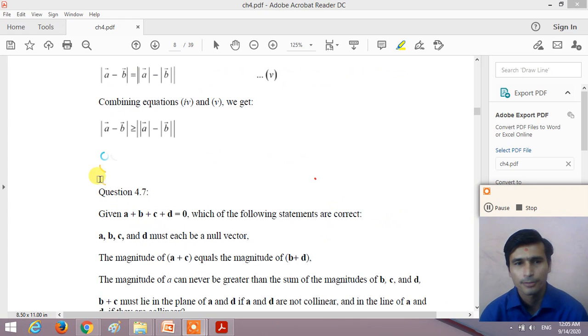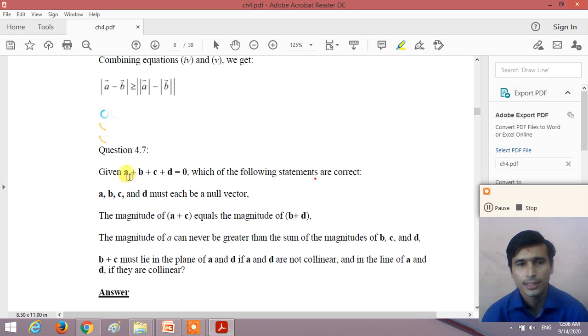Question number 4.7. Given four vectors, vector A plus vector B plus vector C plus vector D is equal to 0. Which of the following statements are correct? So here the addition of four vectors, A plus B plus C plus D, is equal to 0, given to you. Which of the following statements are correct? The addition of all four vectors is 0, given to you.